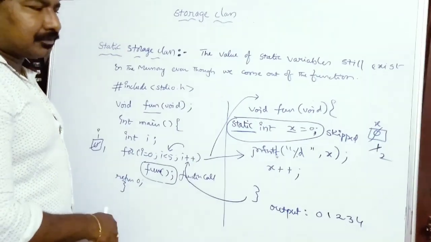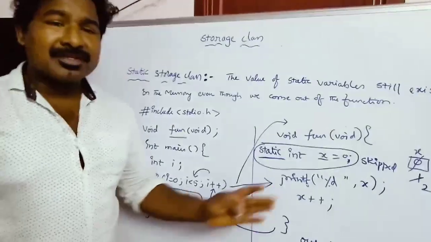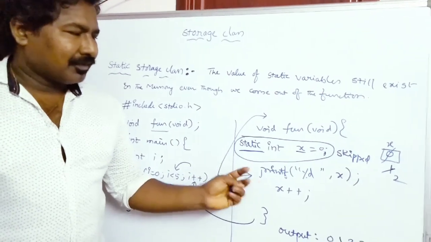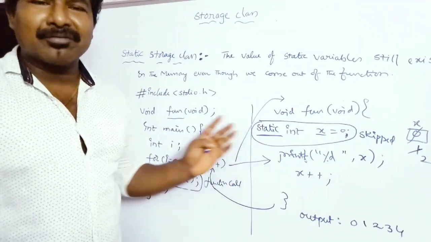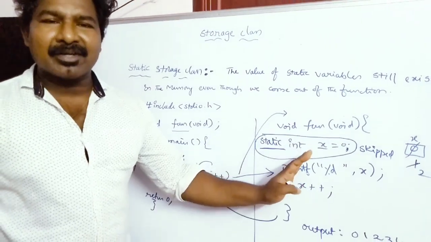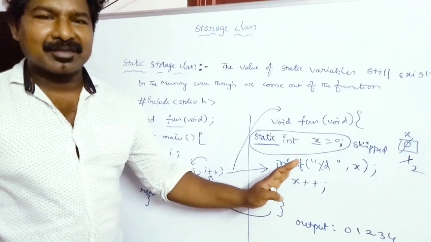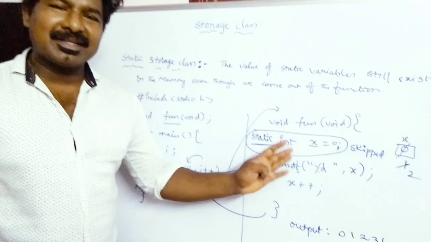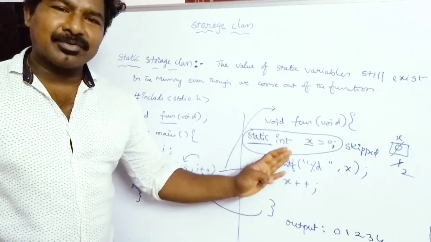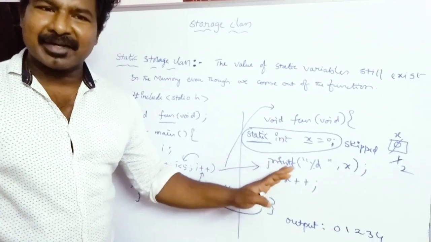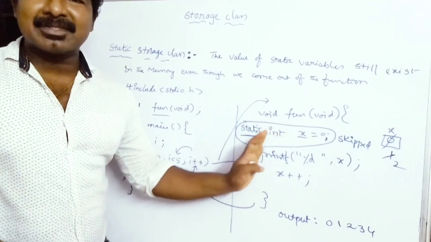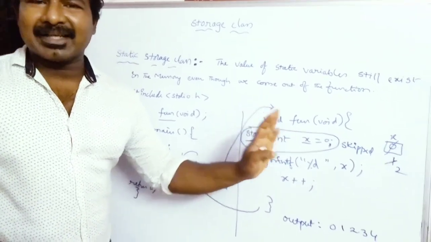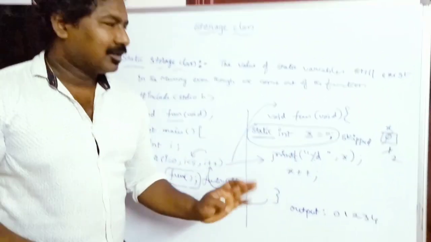Okay friends, this is an important note. When you declare a variable as a static type, even though you come out of the function, your static variables still exist in memory. The changes you have already made to the variable still exist in memory. And another important thing is that the creation of the static variable is skipped from the second time onwards. This is a specialty of static variables, friends.